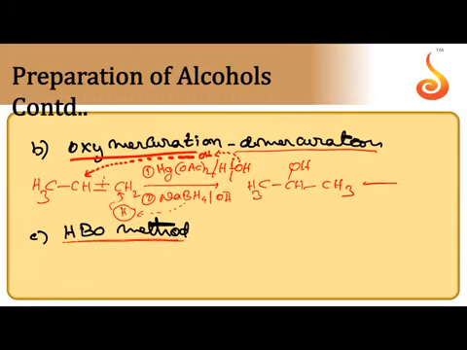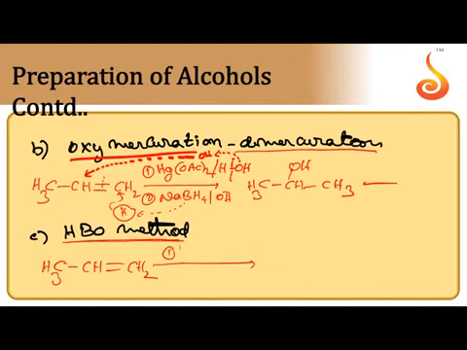In the HBO method, hydroboration oxidation, addition of H and OH occurs opposite to Markovnikov's rule, anti-Markovnikov's rule. So here again you take the unsymmetrical alkene, propene.